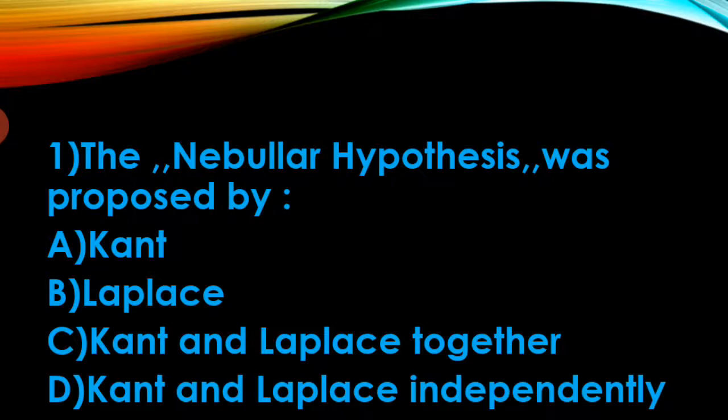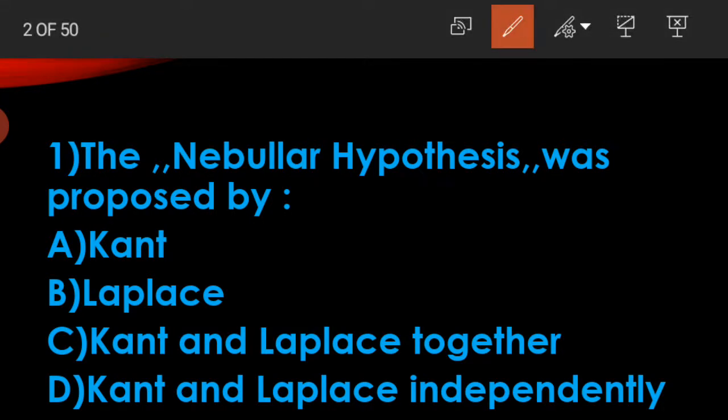The nebular hypothesis was proposed by option A Kant, option B Laplace, option C Kant and Laplace together, option D Kant and Laplace independently. Here the answer is D, Kant and Laplace independently.